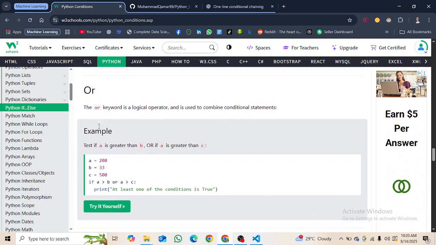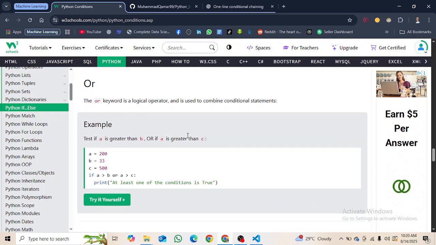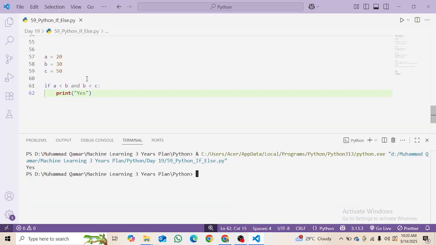And we also have the or operator. We can also use the or operator. So what the and does and what the or does, actually. Let me write it here for you.